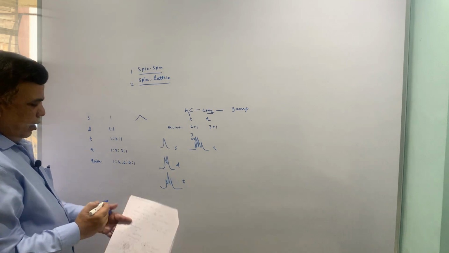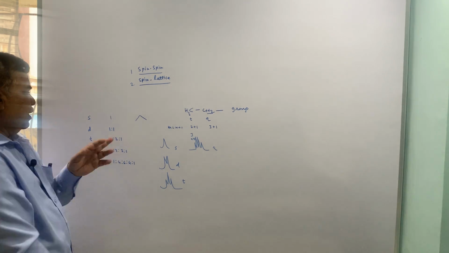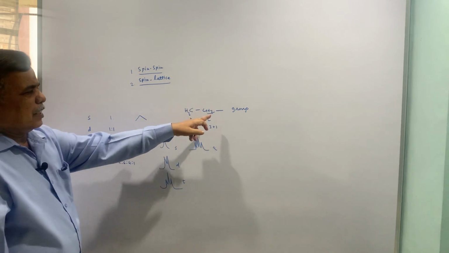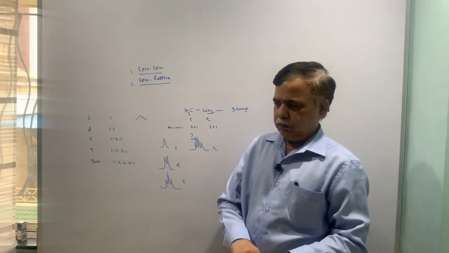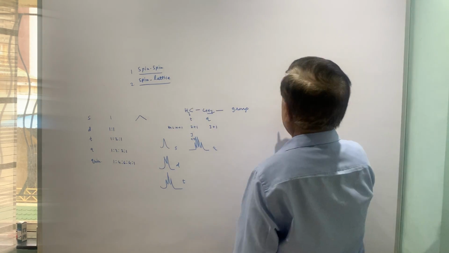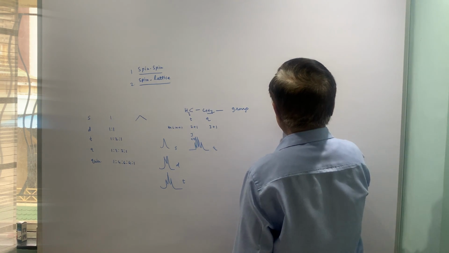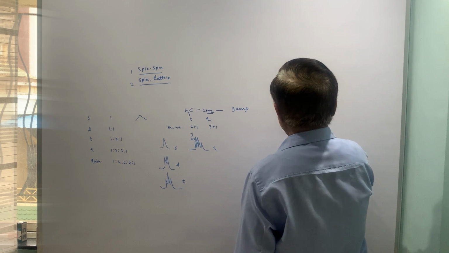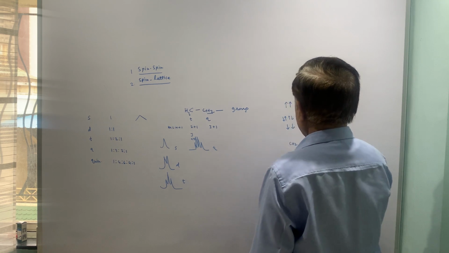Okay. Now why do they show 1:2:1? So the methyl signal is influenced by methylene protons. So for the methylene protons, there will be 3 possibilities. Now this is the spin state of CH2.